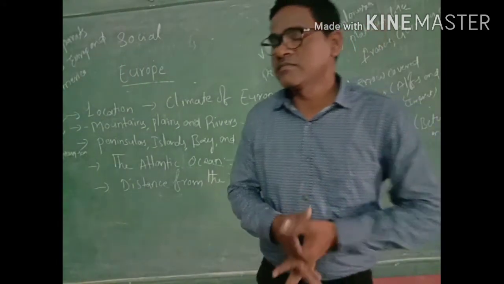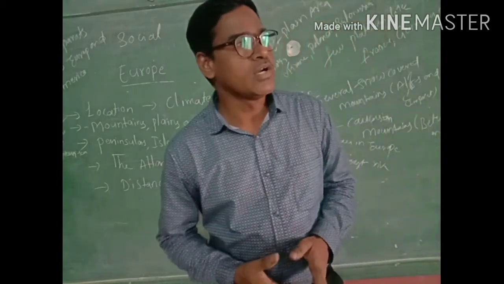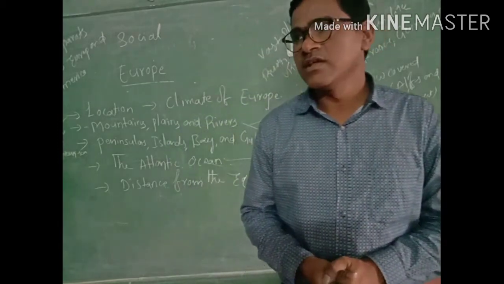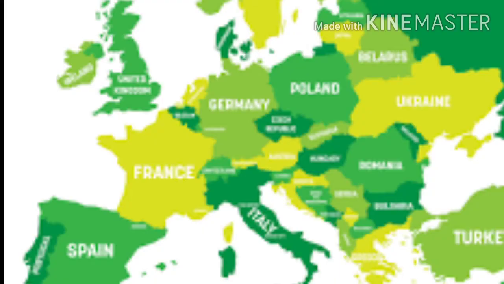Hello everyone. Today I am going to explain one more important topic in class 7, that is the Europe continent. Dear children, you already know we have 7 continents. Out of the 7 continents, Europe is one of the best and most developed continents in the world. The first industrially developed countries are totally in the Europe continent.